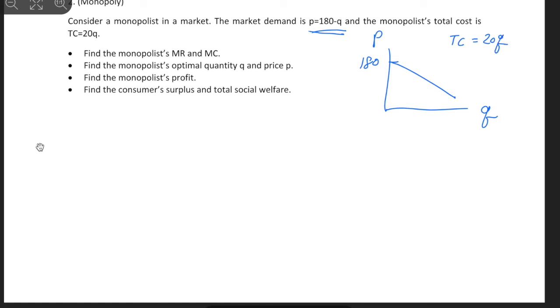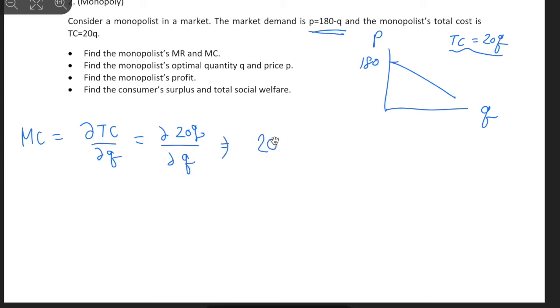So likewise, we're going to start from the marginal cost because we have the total cost, right? The marginal cost is the derivative of the total cost with respect to the quantity produced. So we have 20Q, and we take that derivative with respect to Q. All we have is 20 times 1 times Q to the power of 1 minus 1, and we have $20 as the marginal cost for each unit to be made.